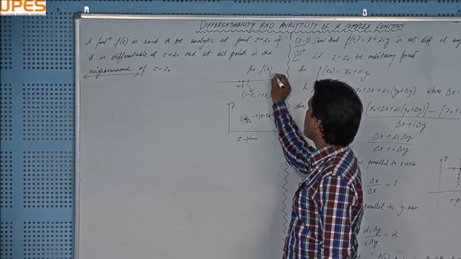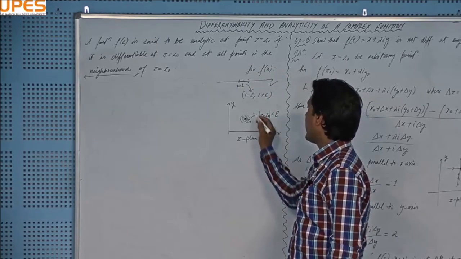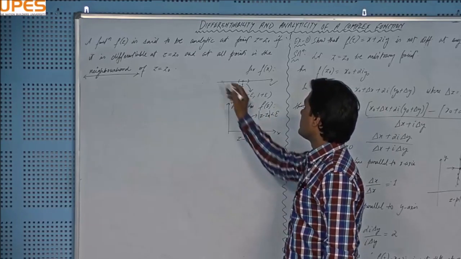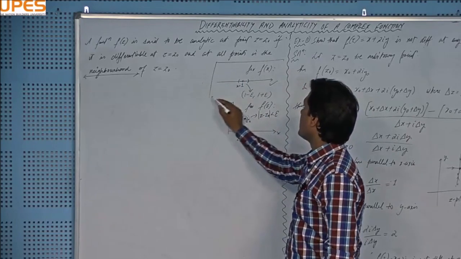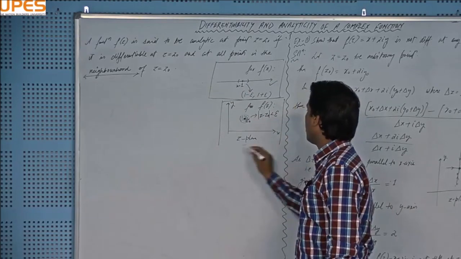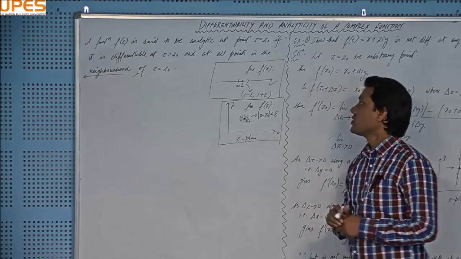For f(x), we have this neighborhood, and for f(z), we have this one. So these are two different pictures: the upper picture is for a real function, while the picture below is for a complex function.